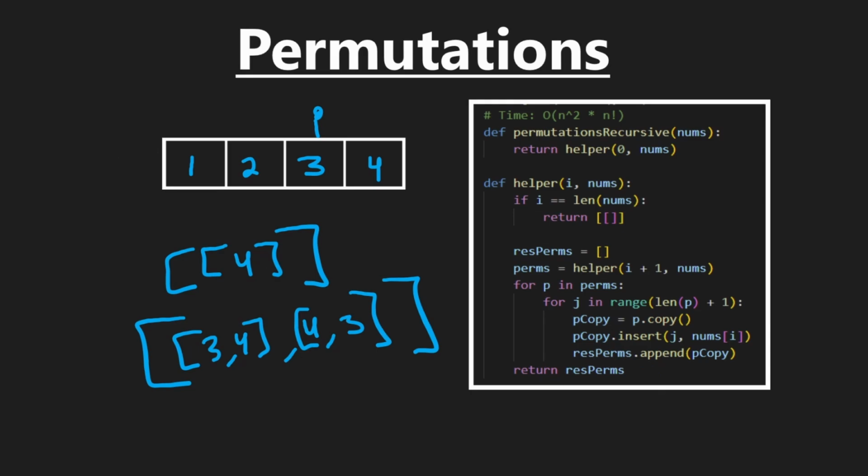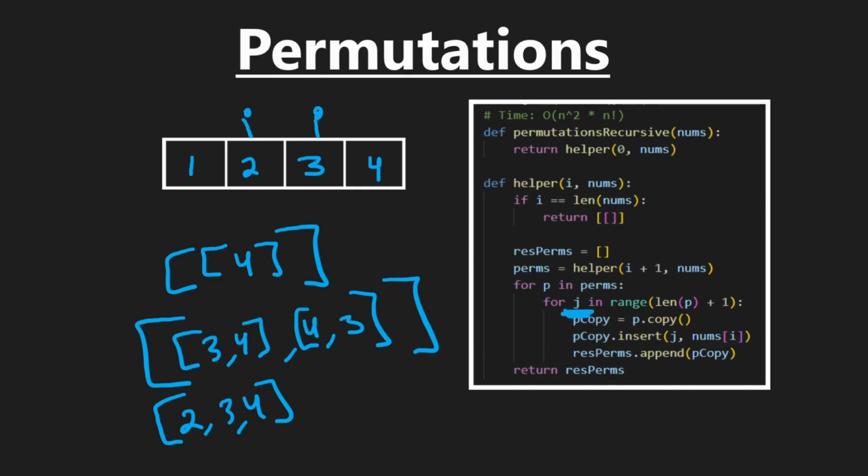And then we'd kind of do the same thing where our I pointer is going to be at 2. For each of these, we create a copy of it and then insert 2 in every possible position. So 2, 3, 4. You probably get the idea here. It's going to be a lot to write out, so I'm not going to write out all of these, but the 2 could also go in the middle. It could also go at the end. So that's this inner loop.